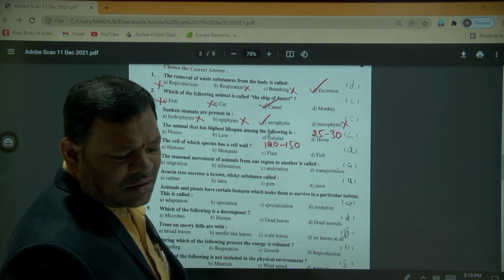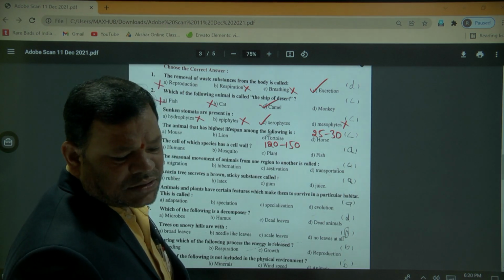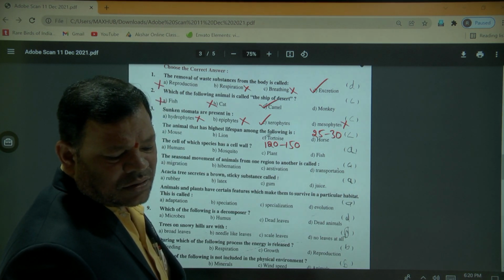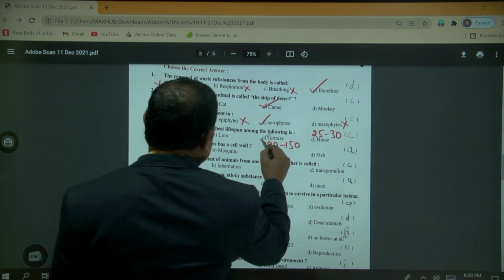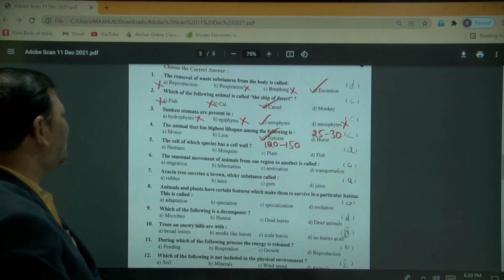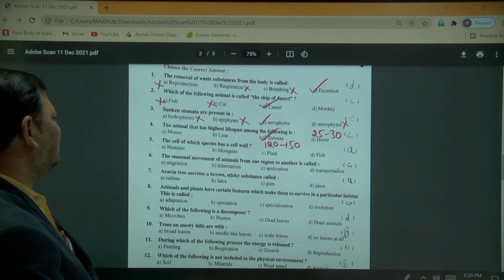Lion is not there, next mouse. So the animal that has the highest lifespan among the following is the tortoise.